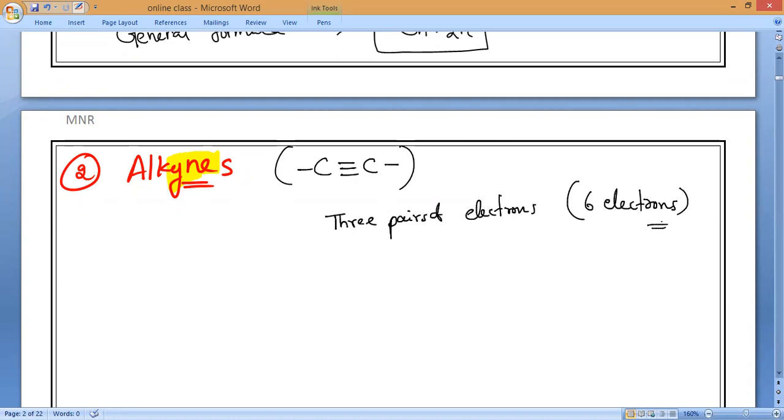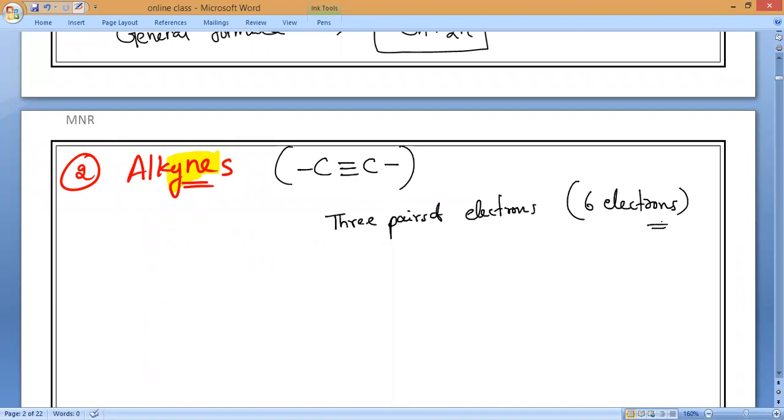From now on, whatever compound you draw, you must draw 3 structures: one is the structural formula, next is the electron dot structure, and another is the condensed formula. We should draw these 3 for every compound. It has to become a practice by the time we come to the homologous series.